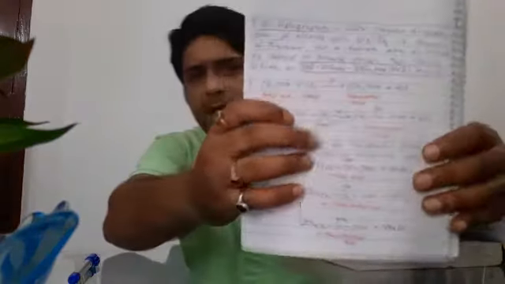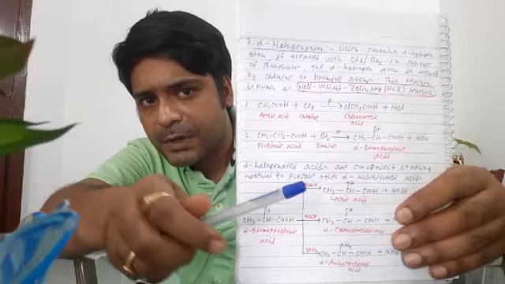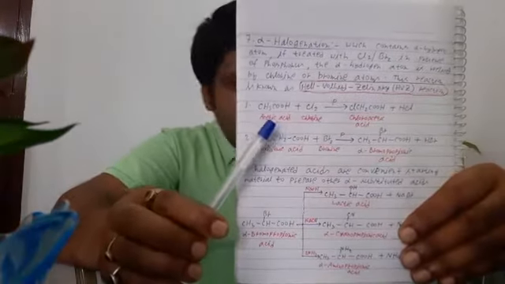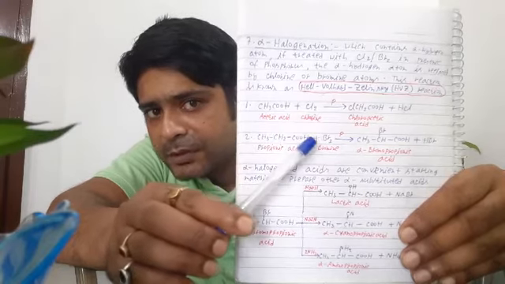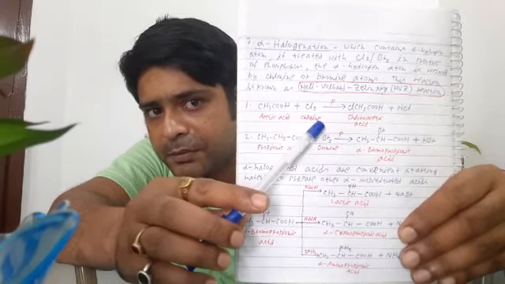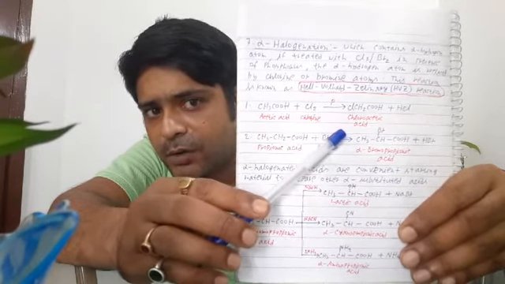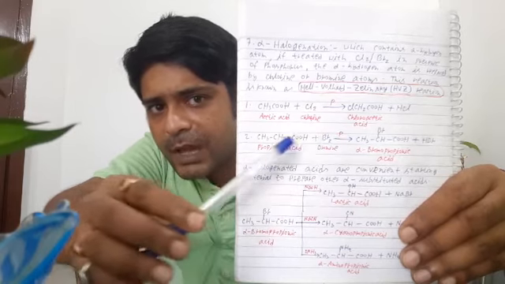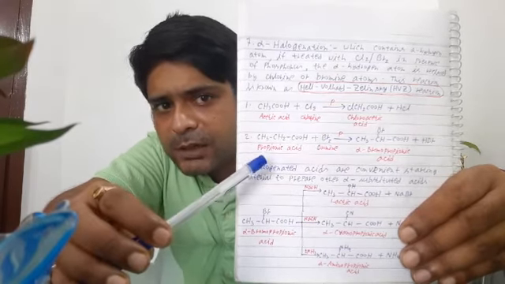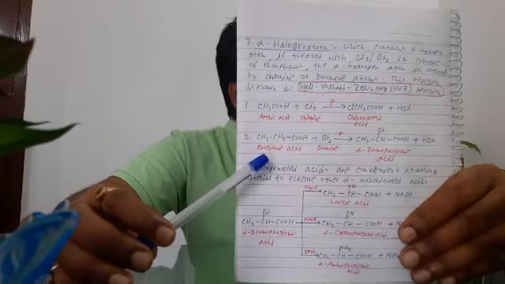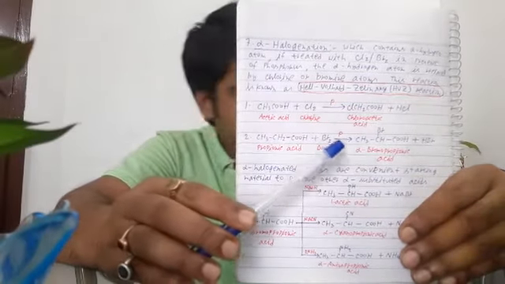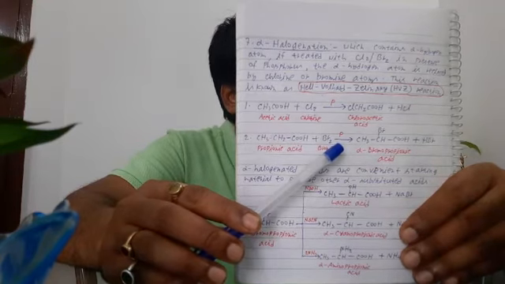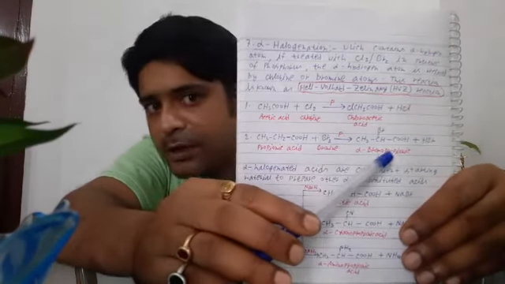Here I am giving two examples. In the first example, the carboxylic acid is acetic acid. Acetic acid reacts with chlorine in the presence of phosphorus, and it is converted to chloroacetic acid. In the second reaction, propionic acid reacts with bromine in the presence of phosphorus, and it is converted to alpha bromopropionic acid.